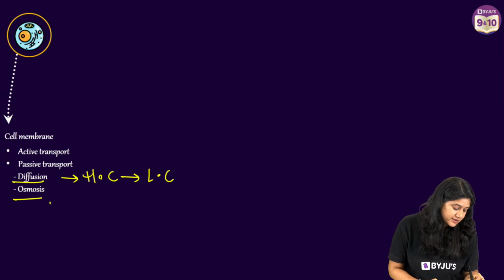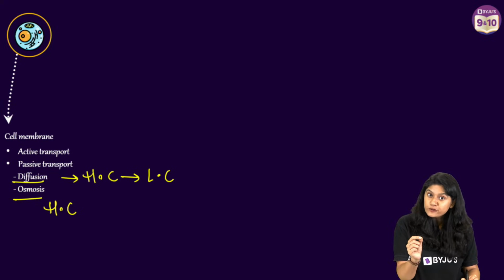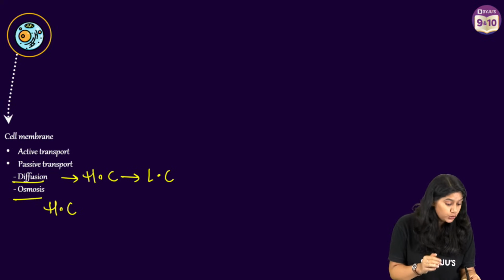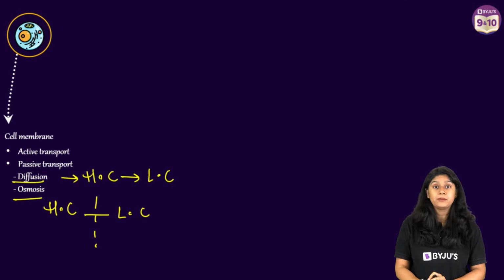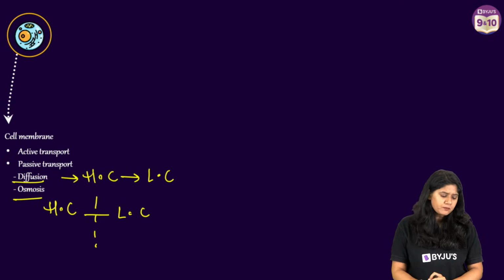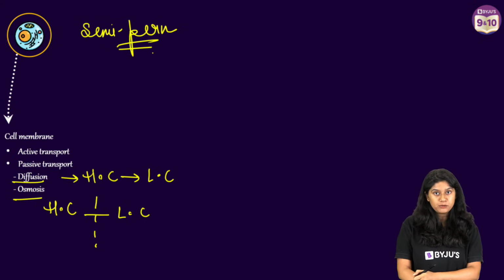Whereas osmosis is the movement of water, specifically, from the higher concentration to the lower concentration through a semi-permeable membrane. Now let's understand this word semi-permeable. Semi-permeable here means that only a few molecules will be able to move through it.